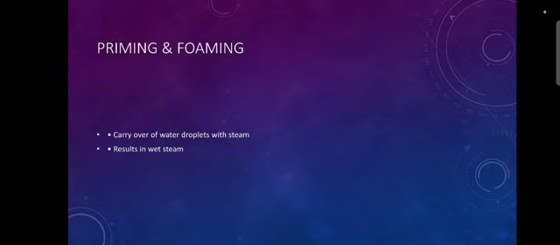Today we are going to see about priming and foaming. It is also called carryover. Priming and foaming is one of the subtopics of boiler troubles or boiler corrosion. Priming and foaming is the production of steam in the boiler due to rapid boiling. Some droplets of water carry along with the steam. Steam containing droplets of liquid water is called wet steam. So priming and foaming is otherwise called wet steam.